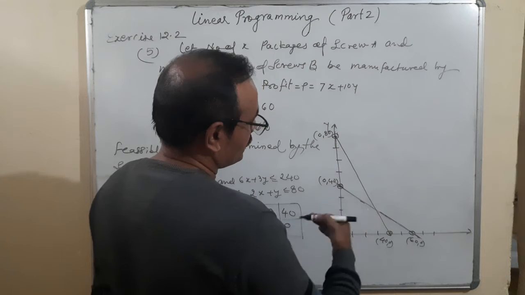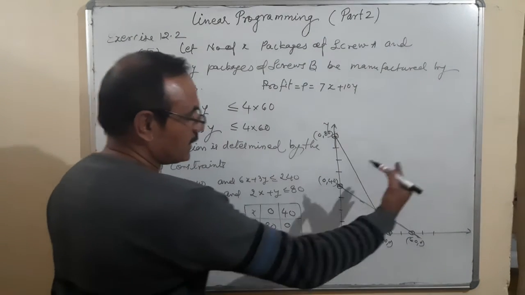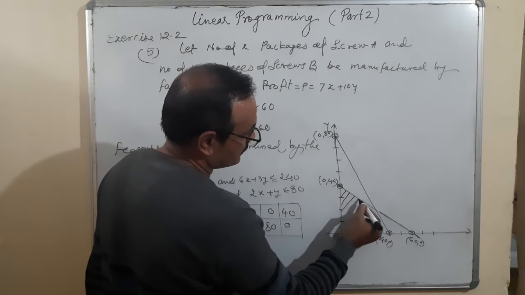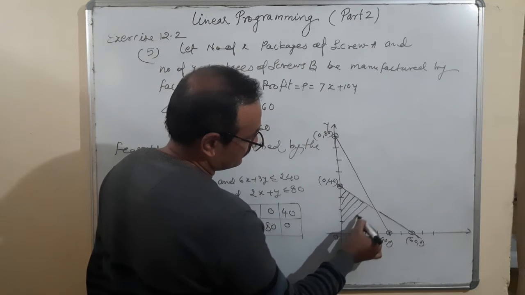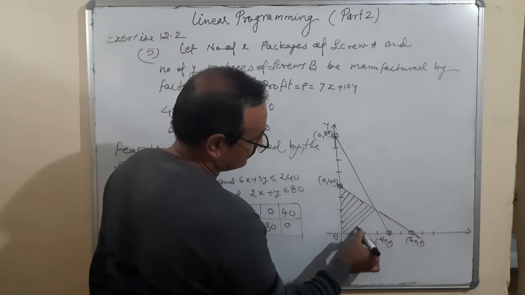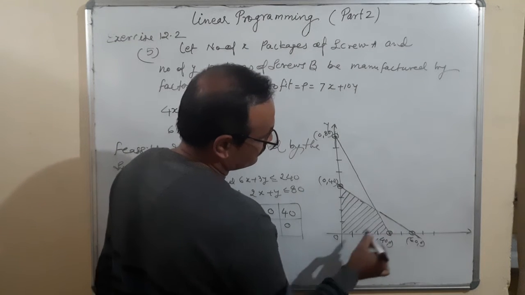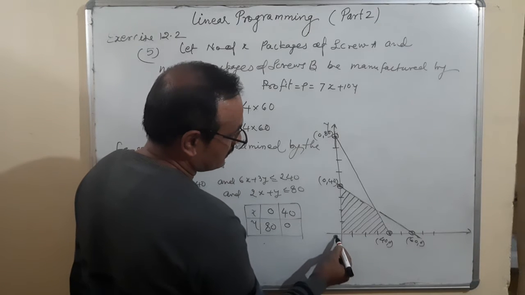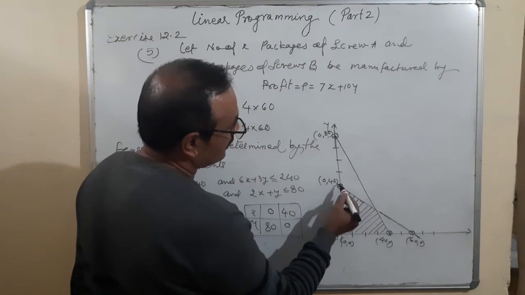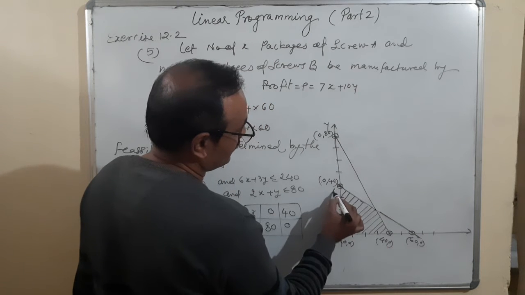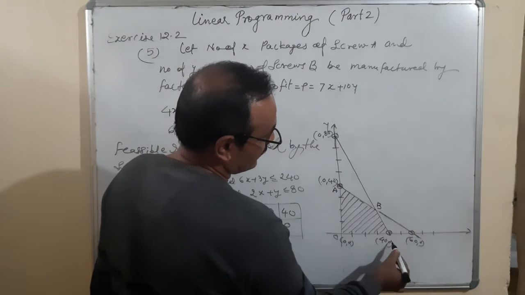It is also towards the origin. X greater or equal to 0, y greater or equal to 0. So the feasible region is... Corner points are 0, 0, 0, 40, 40, 0. Now let us see this point 0, A, B, and it is C.